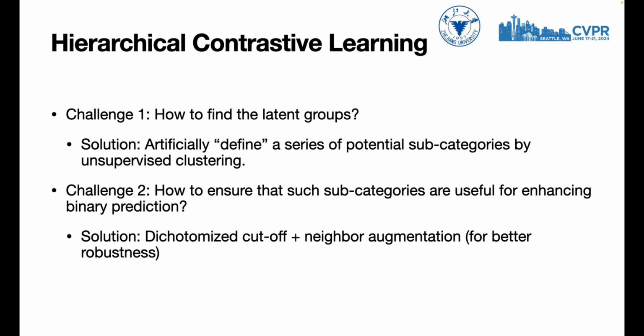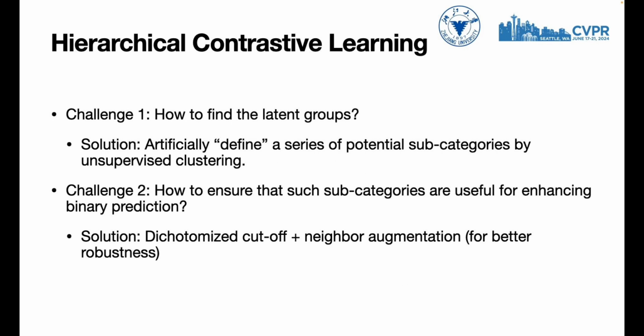To address this, we leverage unsupervised clustering to artificially define a series of potential subcategories, which can then be used to construct the positive set. By doing so, we facilitate the spontaneous organization of data by manipulating features, leading to better separability between semantically distinct data in the embedding space. However, here comes the second challenge. How can we ensure that the subcategories obtained through unsupervised clustering are useful for enhancing the top-layer binary prediction, as such clustering seems pretty unreliable without any kind of supervision?